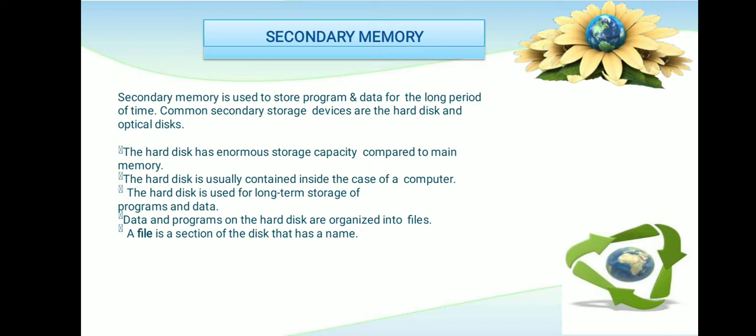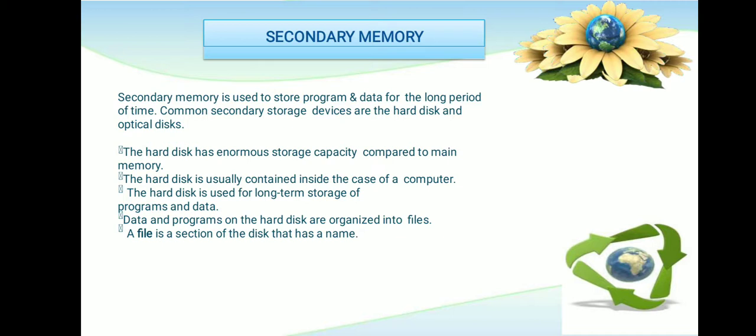For a live example, think of the farmers: they cut the fields, take the grains home and store them in a storage place for future use. In the same way, whatever data we want to use in the future, we have to store in a storage device, that is, a secondary storage device.